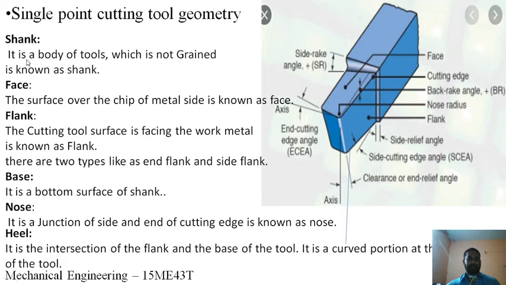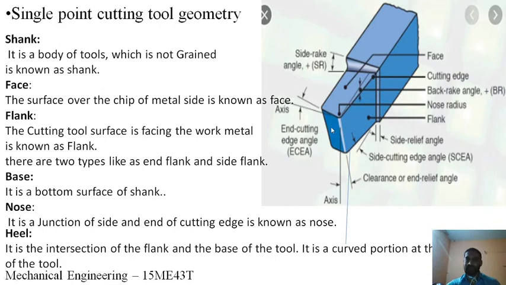You can see the body of the tool which is not ground is known as the shank. So you can see here, everything is tapered here, which is matching here. It has some depth here, but this portion is untouched. This portion is not ground. The ground portion of the tool is known as this shank.